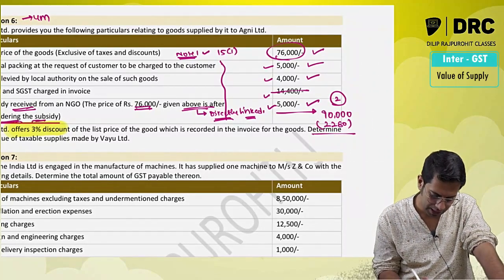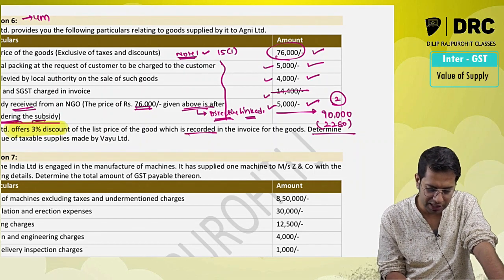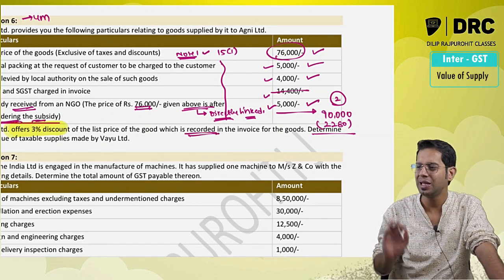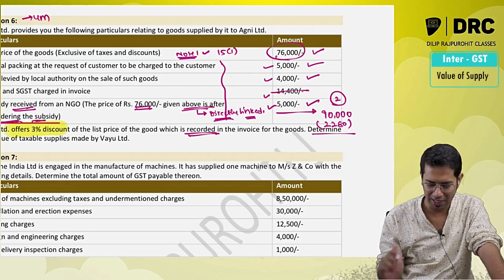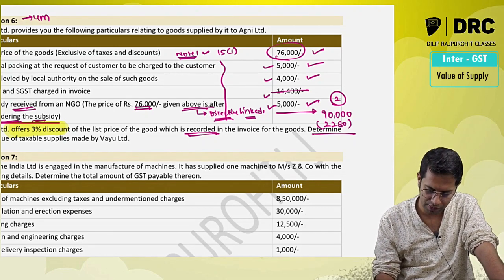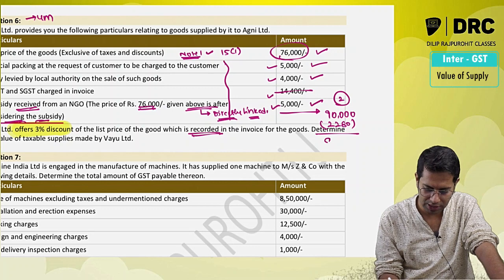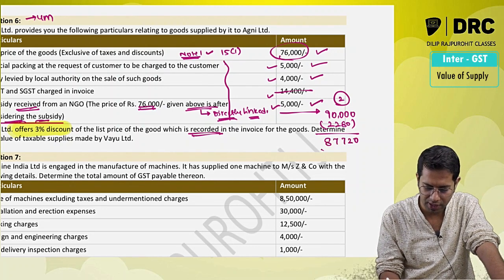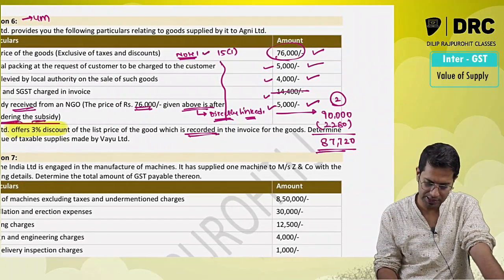Yes, it will be. Now when they say a list price which is recorded in the invoice, what does this mean? Meaning this discount has been mentioned in the invoice. So will it be excluded from value of supply? Answer is yes. So what is the value of supply, sir? 87,720 rupees is the value of supply.